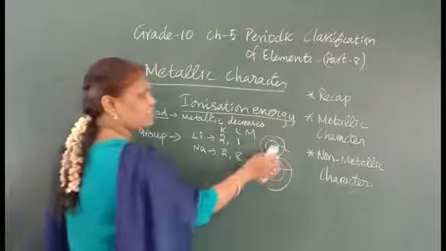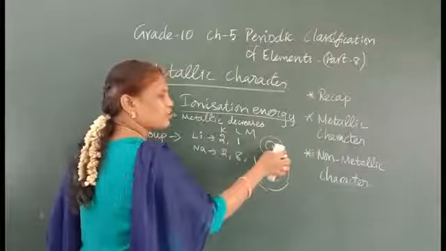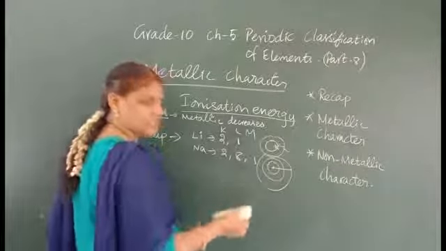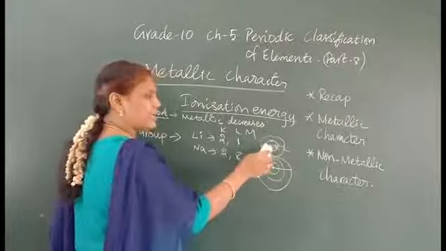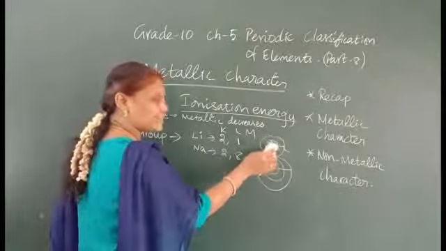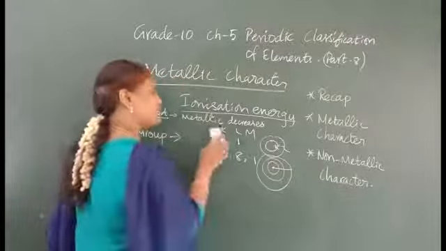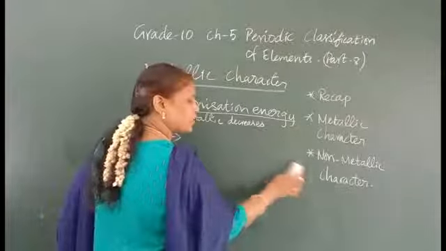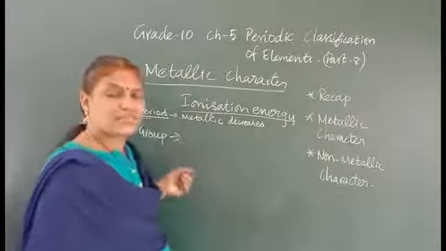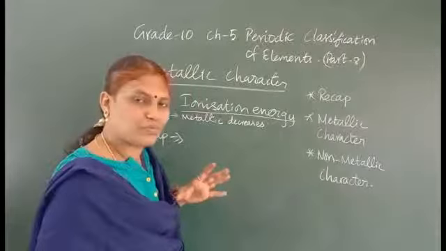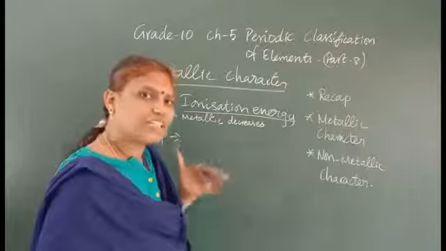Can you understand? If the force of attraction is more, we have to spend more energy, the ionization energy, so the metallic character is less here. When we go down, the metallic character increases because the number of shells increases. The distance between the nucleus and the outermost shell is more, so the force of attraction is decreased.